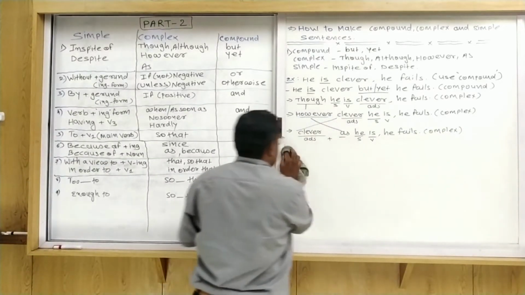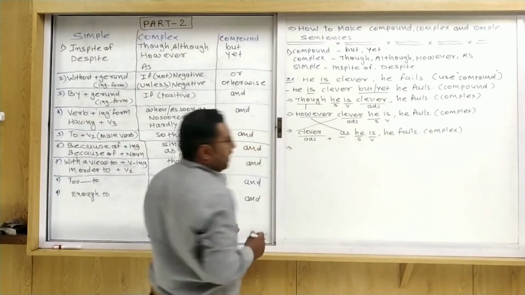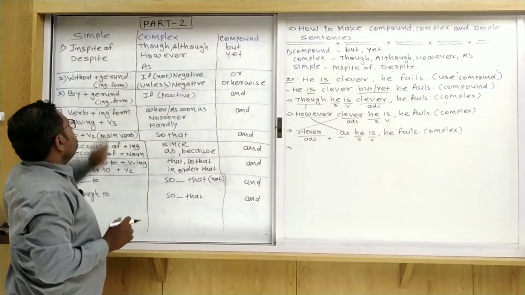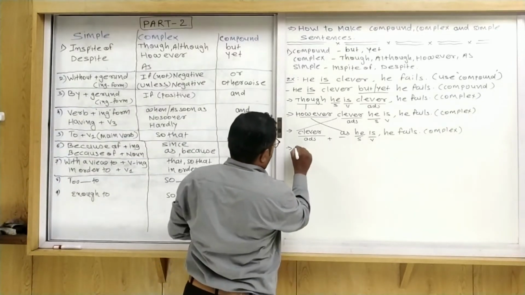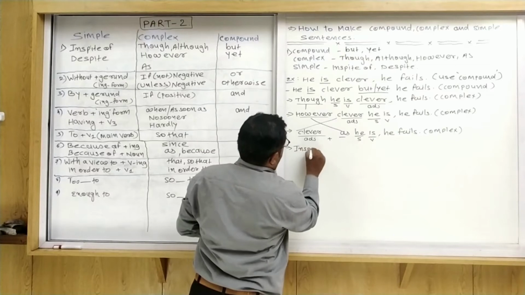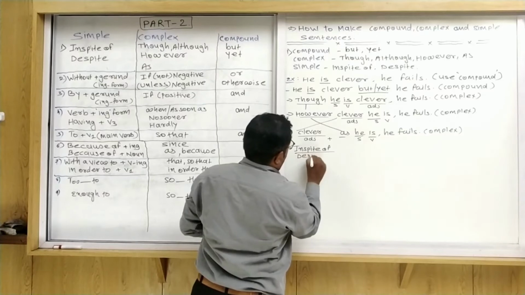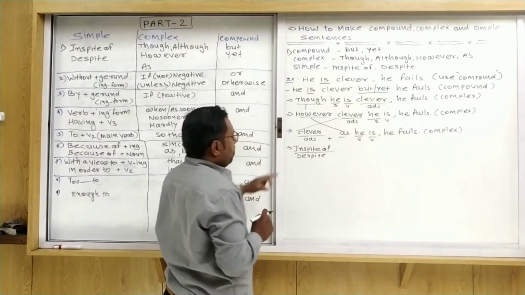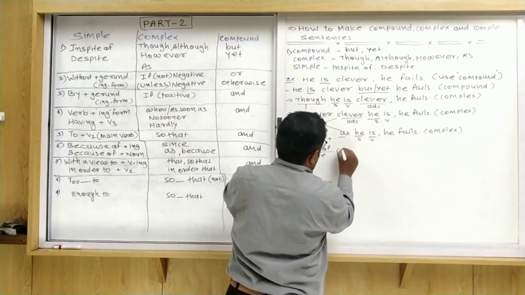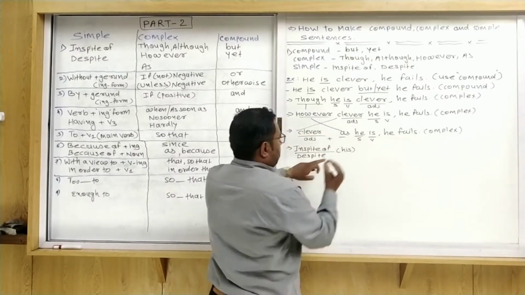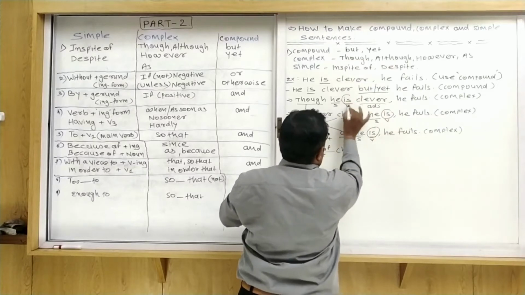Here I erase this. Second one: now I try to use a simple sentence, where I use in spite of or despite. So first of all, write it down: in spite of or despite. What is the subject here? He. So we write in spite of his. Now see friends, here a to be form is given, is.